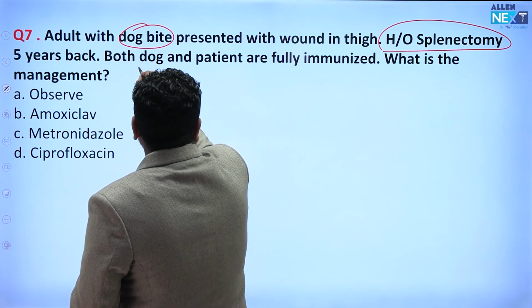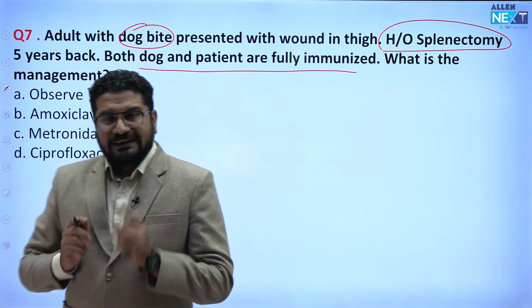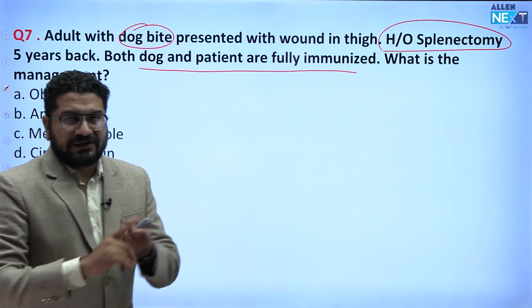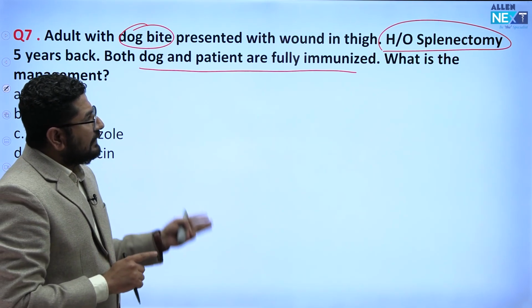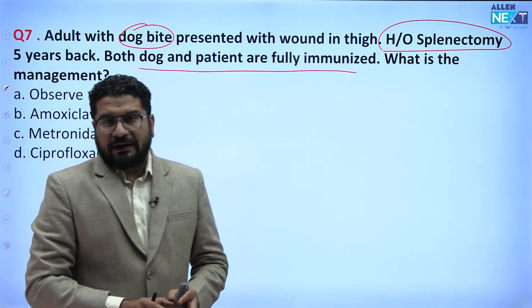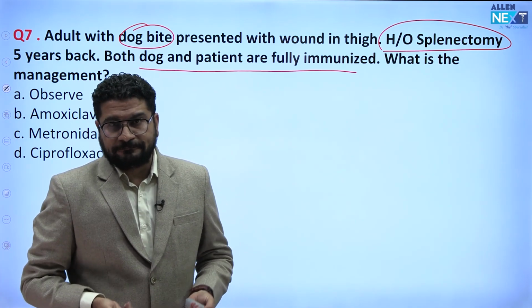Now understand, both dog and patient are fully immunized. What is the management? These persons should definitely receive antibiotic, otherwise they have a huge chance of developing superinfection.